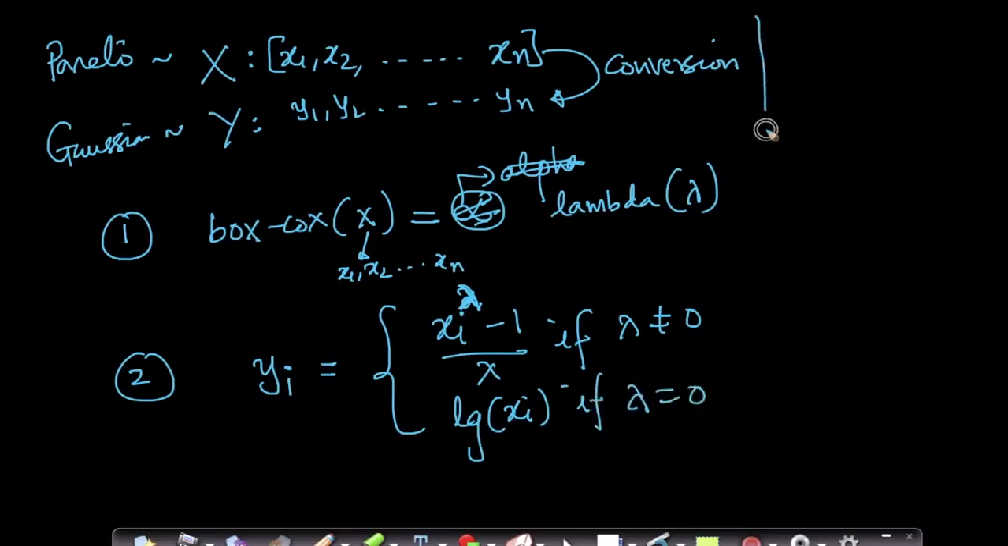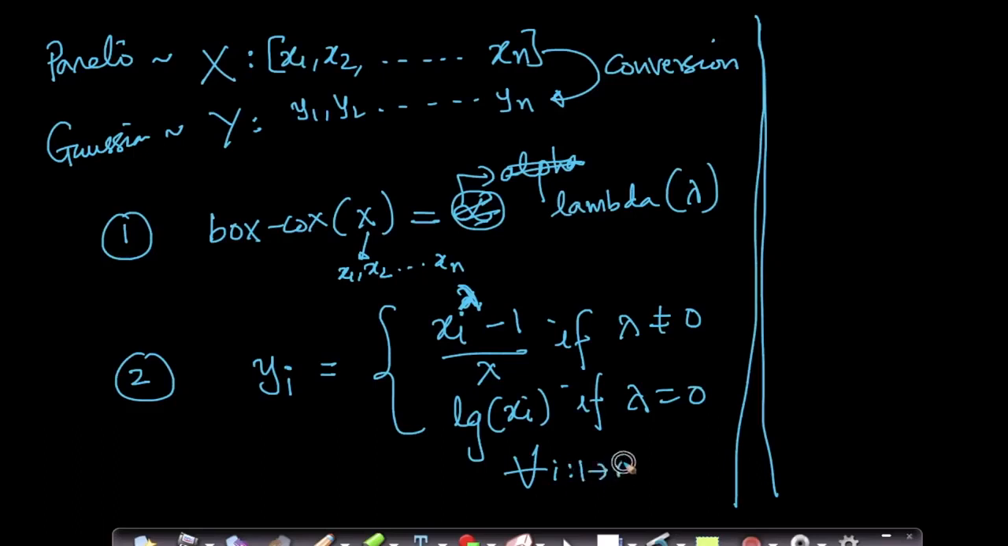Now let's see what it means. This is very interesting. So given each of my xi values, for all i from 1 to n, let's go into the details of it. I'm given n values of x, and by just using Box-Cox of x, I got a value called lambda. Using this lambda now, I'll convert each of my xi's into yi's using this formula.